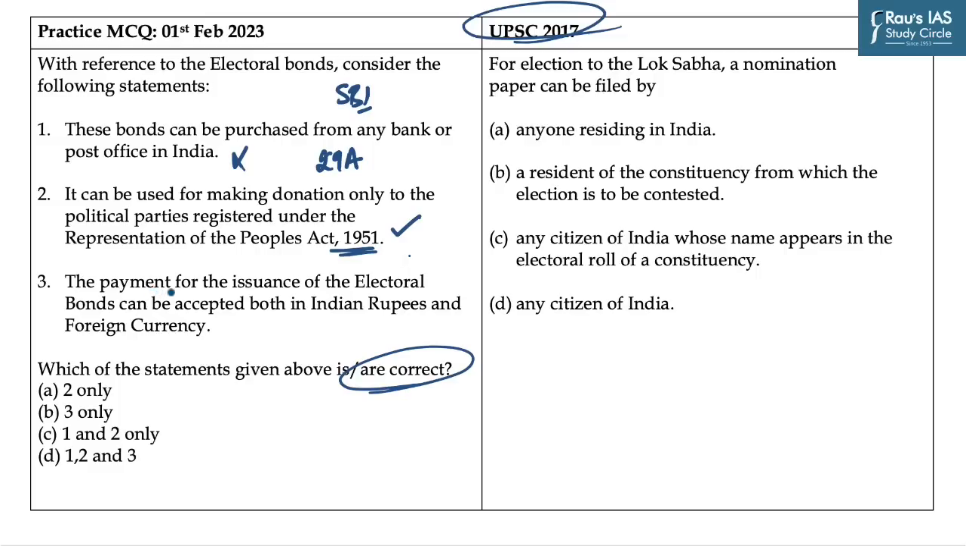The third statement says the payment for issuance of electoral bonds can be accepted in both Indian rupees and foreign currency. Now this statement is incorrect because the payment for electoral bonds is accepted only in Indian rupees and not in any other currency. So this statement becomes incorrect. And the answer to this question becomes A, which is 2 only. And the answer to the previous year question is C, as the nomination papers can be filed by any citizen of India whose name must have appeared in the electoral roll of a constituency. So the correct answer to this question is C.